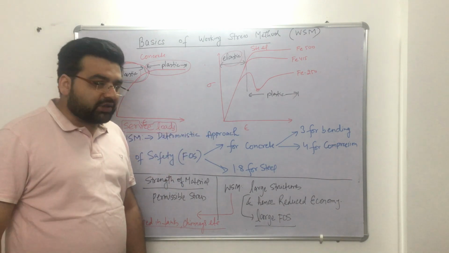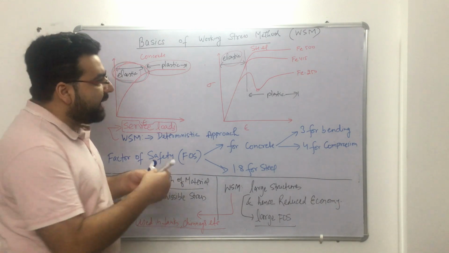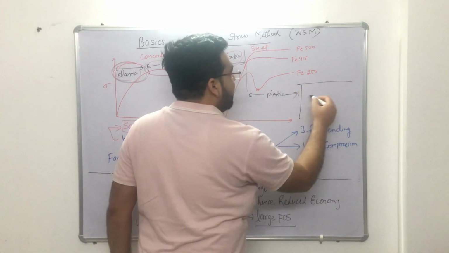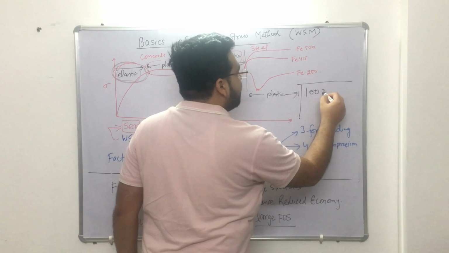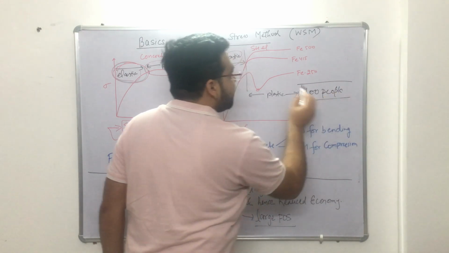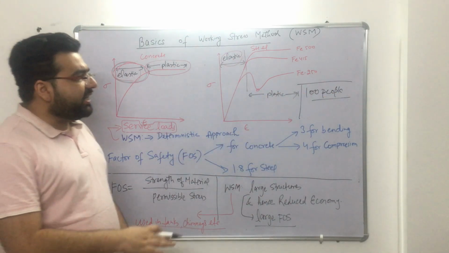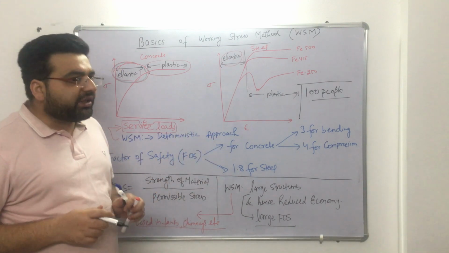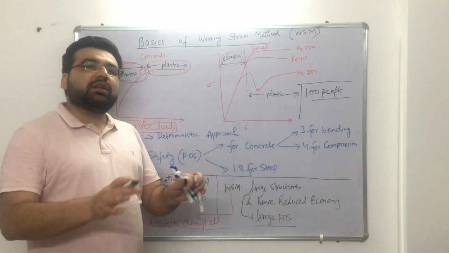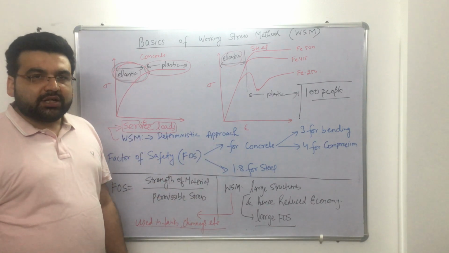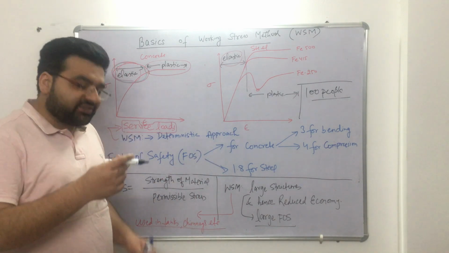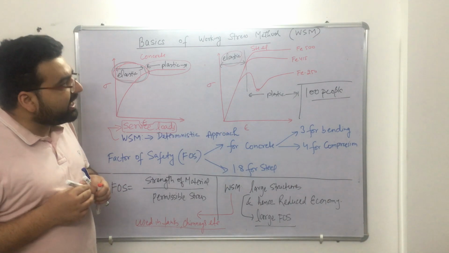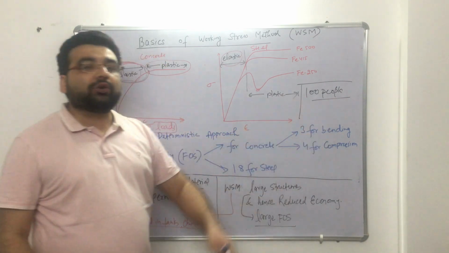So what are service loads? For example, you have designed the slab for, let us say, 100 people, and it is an office building. After doing a lot of calculation and some survey, you came to know that a maximum of 100 people can be there in this office. So if you are adopting the working stress method, you will design the slab for 100 people only.